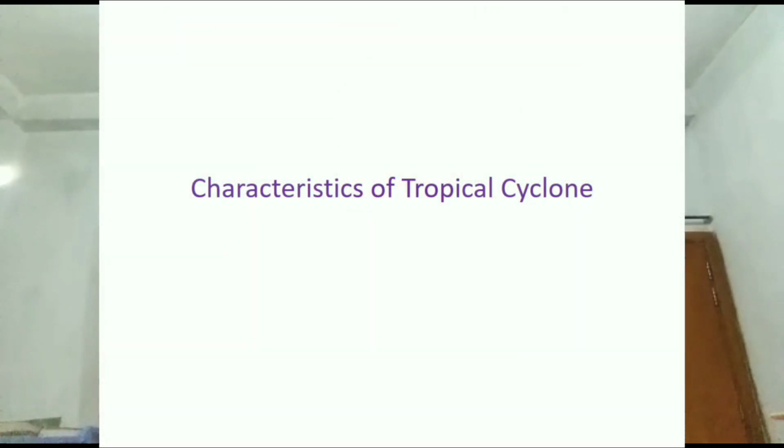Basically, every year during the late summer months, tropical cyclones occur in North America, northwestern Australia and eastern India and Bangladesh. Now I will talk about characteristics of tropical cyclone. A tropical cyclone is a rapidly rotating storm over tropical oceans from where it draws the energy to develop.